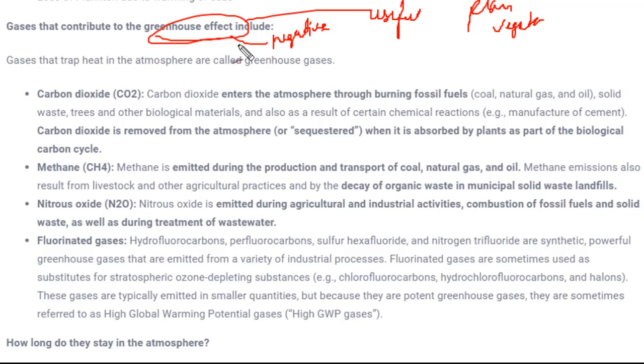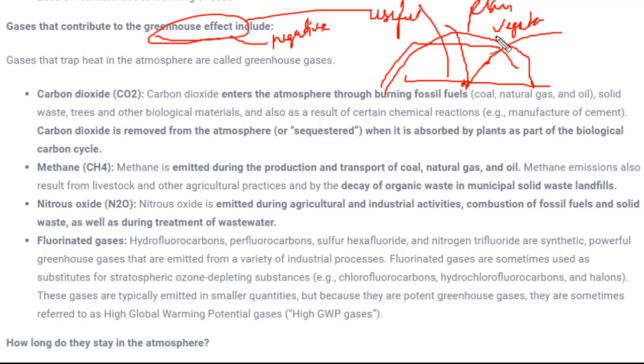Actually, this greenhouse concept arises from colder places, where, since they were colder, plantation, vegetation or agriculture could not be practiced. So what was done in those regions? A covering of a transparent layer was done, through which sunlight could enter, and when the sunlight struck the Earth's surface, it could not move out through this layer. Because of this, the temperature in this area was higher than the temperature in the outer area, and agriculture or whatever plants could be grown over here easily. Fine. So that was the main reason behind greenhouse gases.